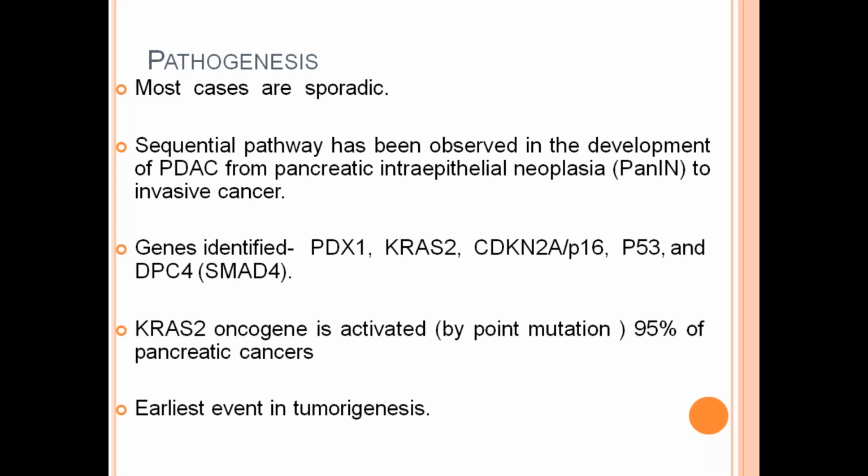Genes identified are PDX1, useful for the development of pancreatic exocrine tissue.